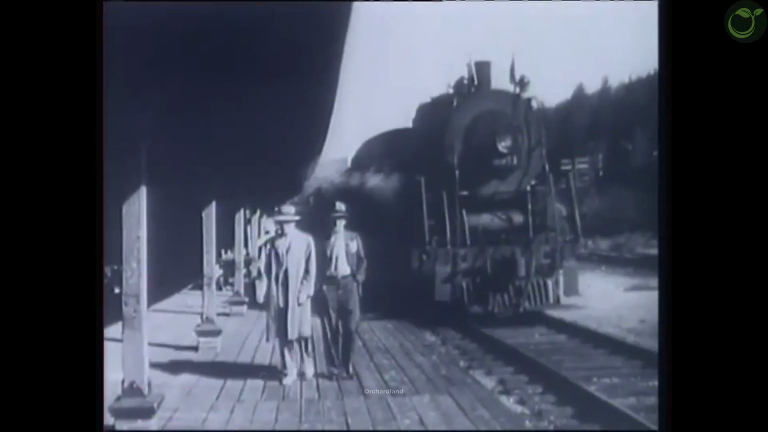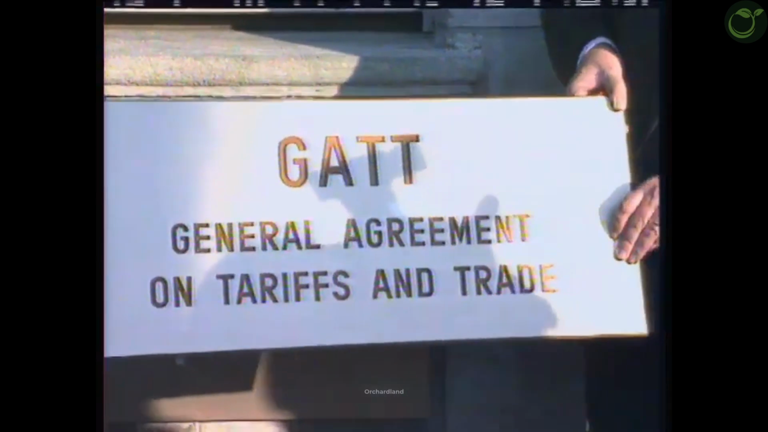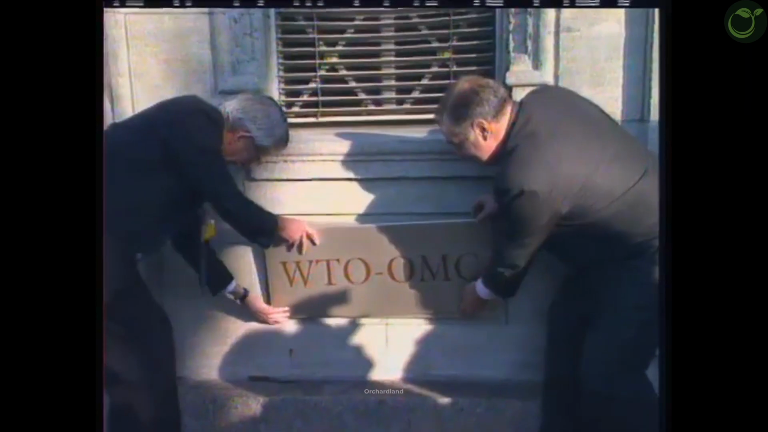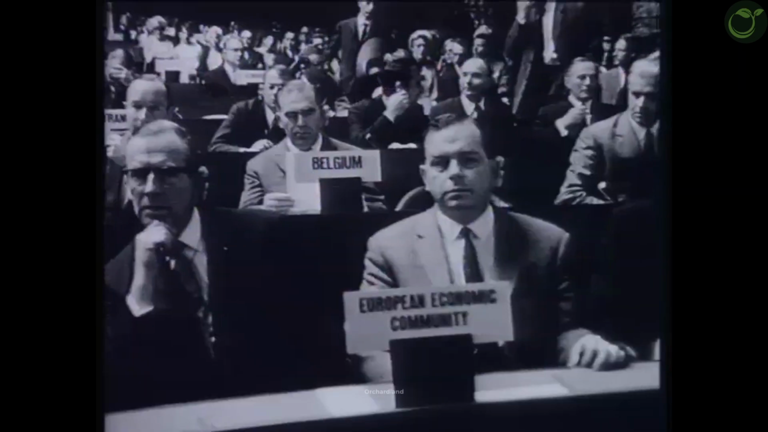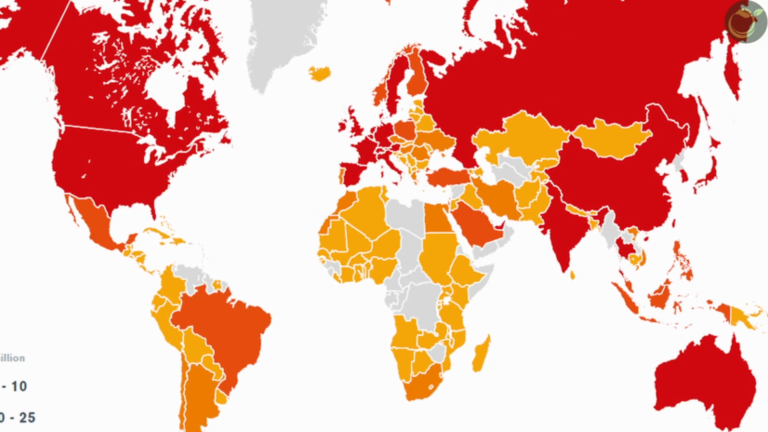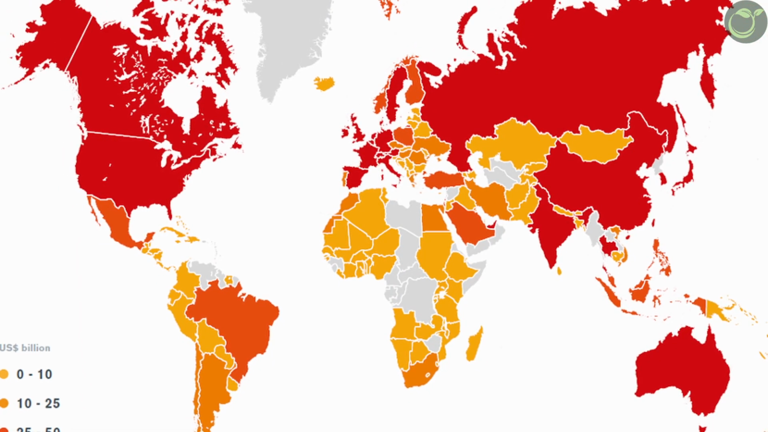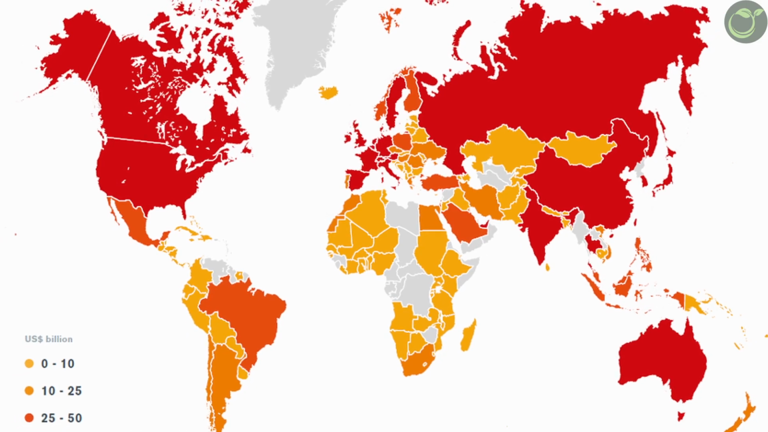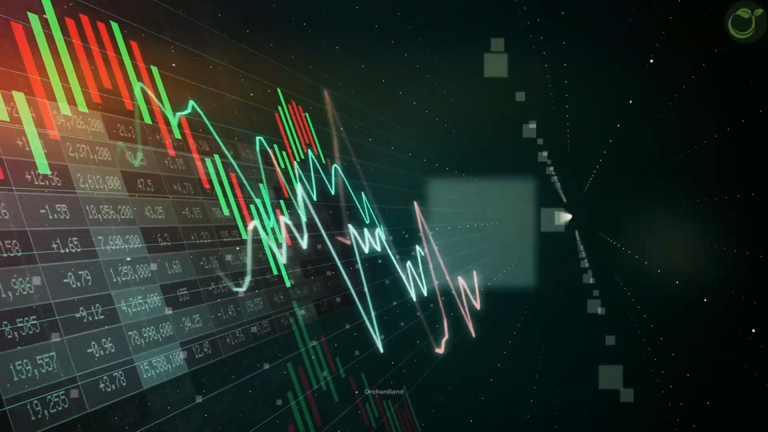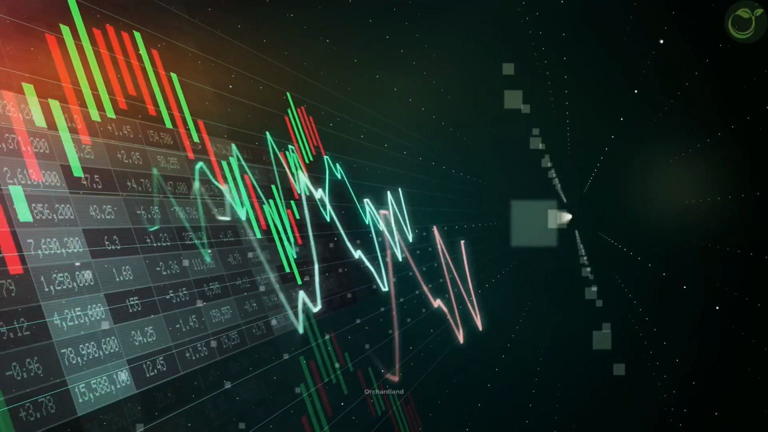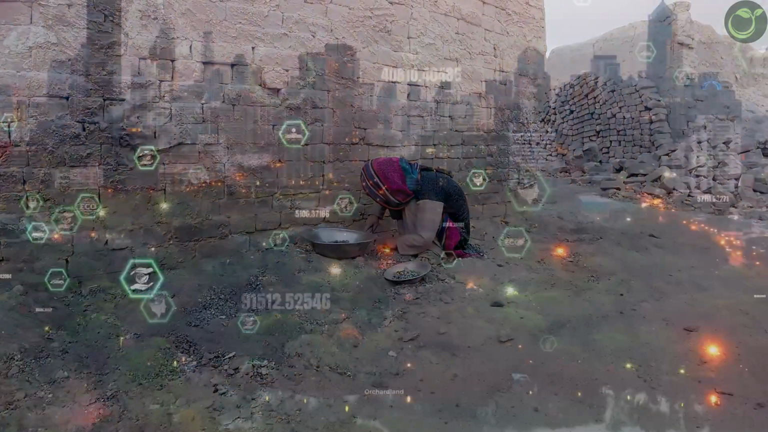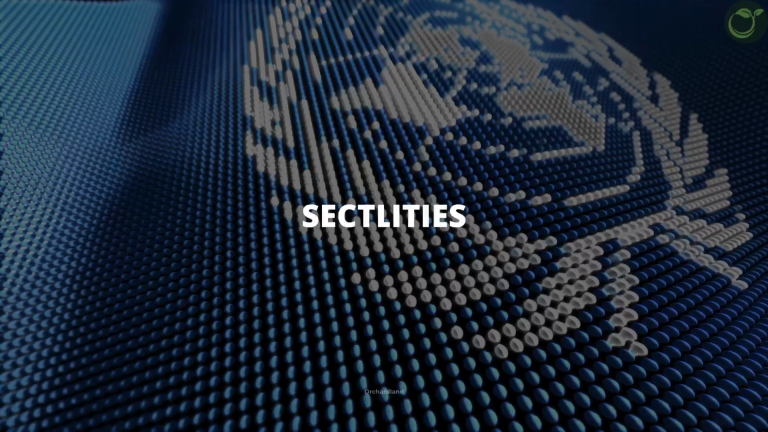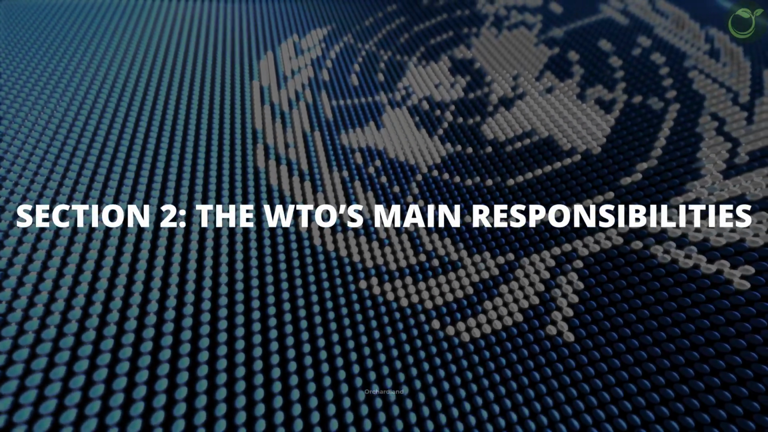Fast forward to 1995, GATT evolved into the World Trade Organization (WTO), with a broader mandate, stricter enforcement mechanisms, and more members. Today, it includes over 160 countries, covering 98% of global trade. The main reason for the WTO's existence is to establish a rules-based trading system that promotes stability, reduces poverty, and supports sustainable development. The WTO has three main responsibilities.